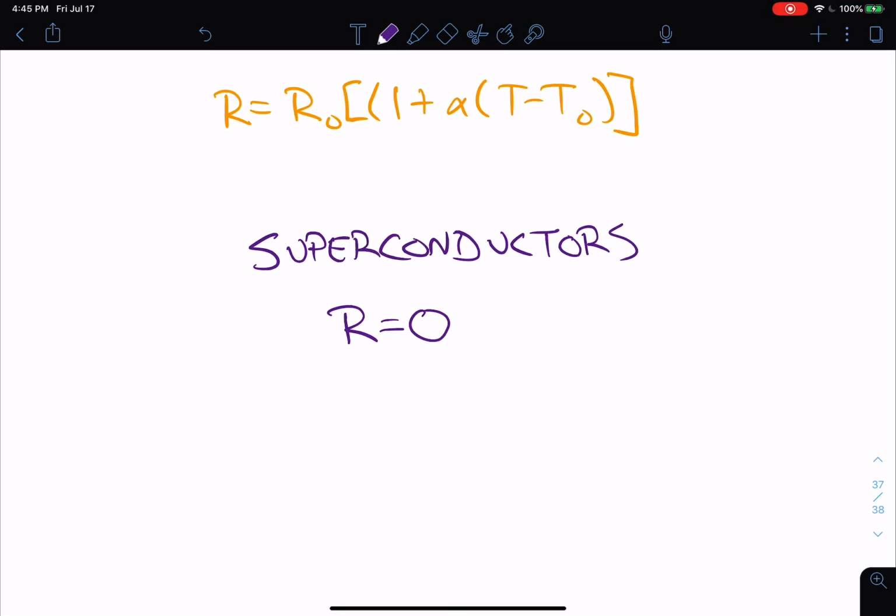But again, superconductors only exist at low temperatures. They don't yet exist at what we would call room temperatures. So there's a lot of research being done on it, but right now, they only exist at low temperatures. We can still get some practical uses out of superconductors, but not in everyday devices that everybody has.